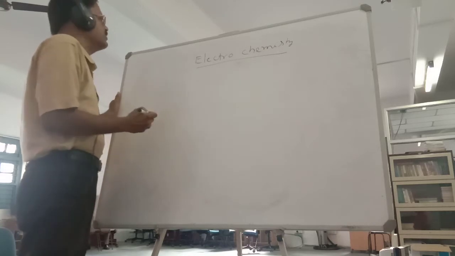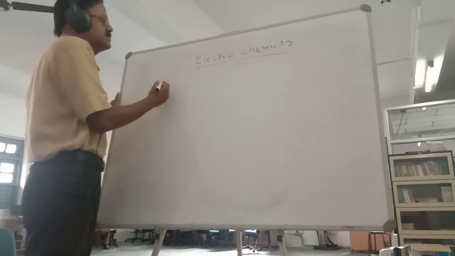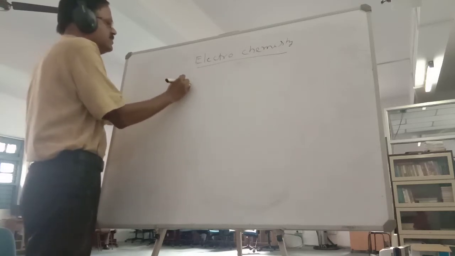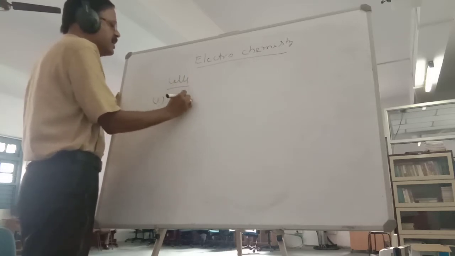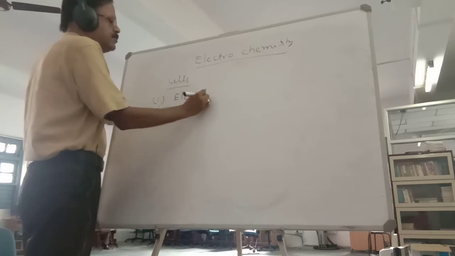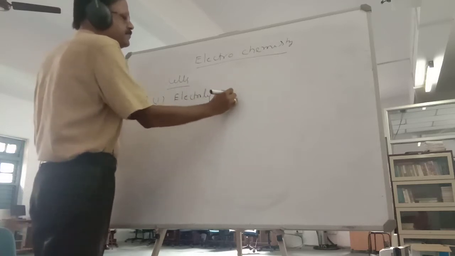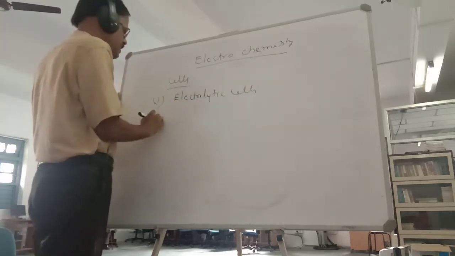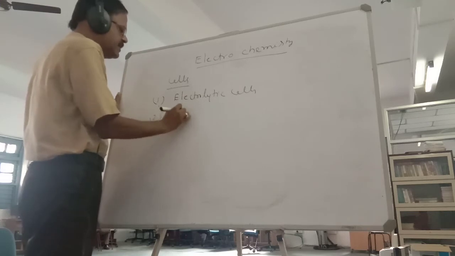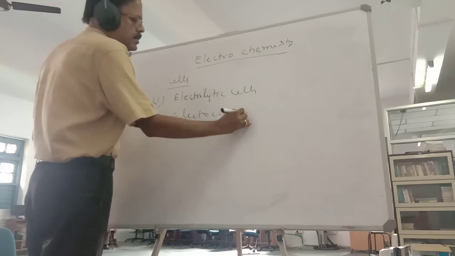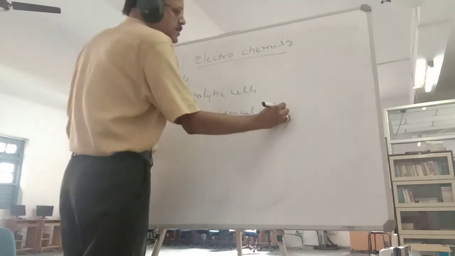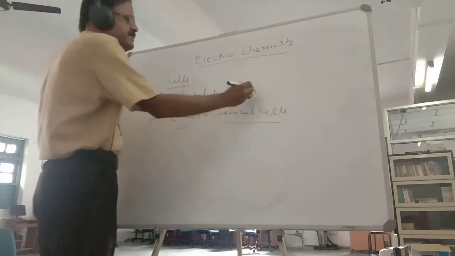Now, electrochemistry. If you say that there are mainly cells, you must have heard about cells. So how many types of cells are there? Cells are mainly two types: number one, electrolytic cells, and number two, electrochemical cells.